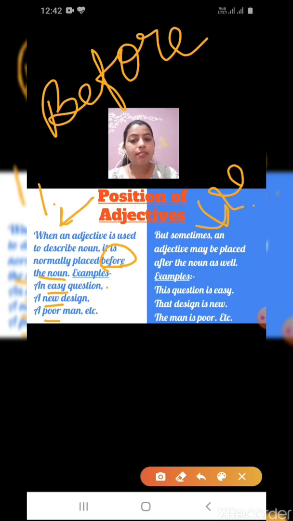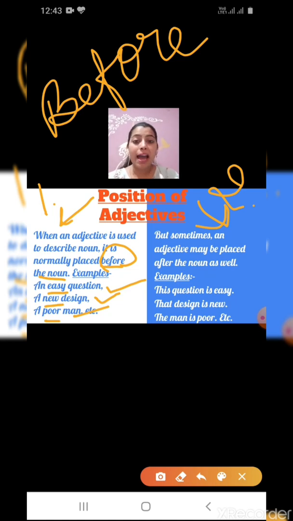Here we are describing the question, so easy is an adjective placed before the noun. In the second example, we are describing the design. What type of design? It is a new design. So here also we put the adjective, or describing word, before the noun. And what is the noun here? Design. Third, a poor man. What type of man is he? He is a poor man.